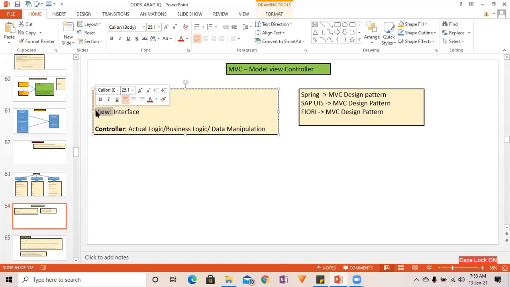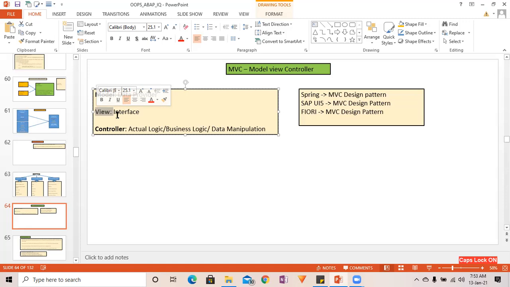Or if you want to display the output in the simple classical way, without using the ALV, you can create one class called view. There you can create different methods. One method is for displaying in the form of ALV, another method for displaying in the usual, procedural, classical way. Another method you can use for a different purpose, like module pool programming, right?